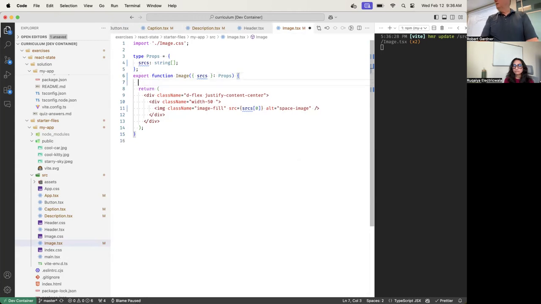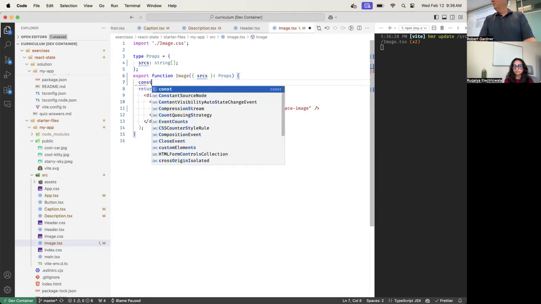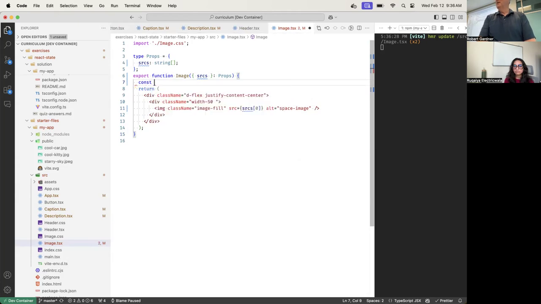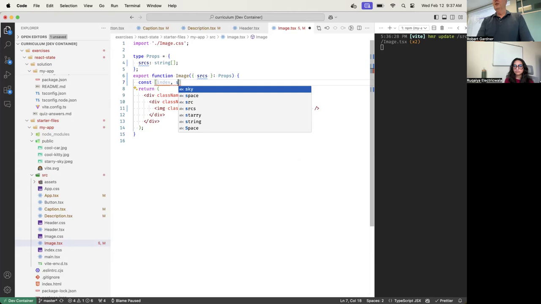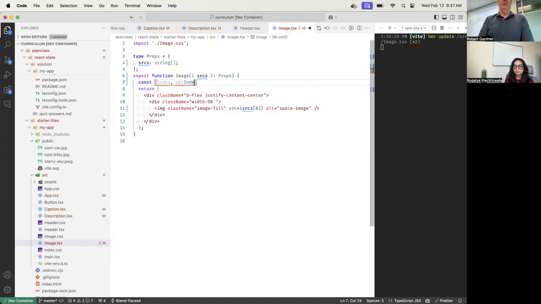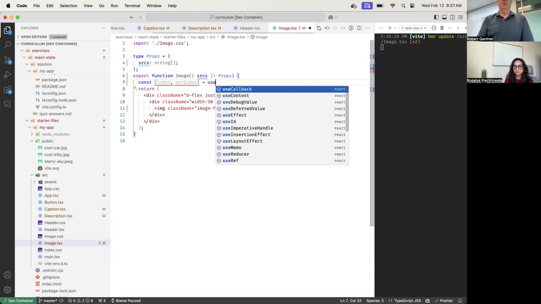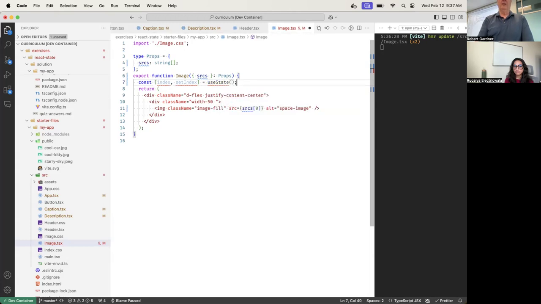By calling... What function do I have to call? useState, and it's going to return an array. So I'm going to destructure the array. And what's the first one going to be? The state variable, which I'll name index. You can name it anything you want. And then the setter function. It will make your code easier to understand.